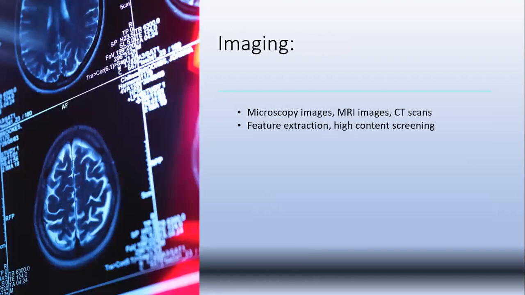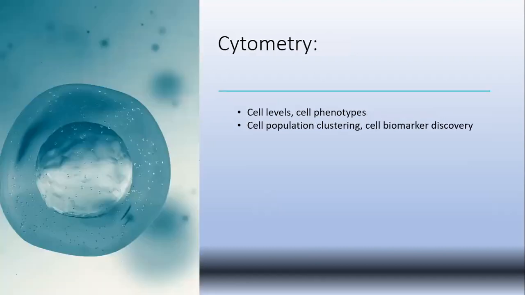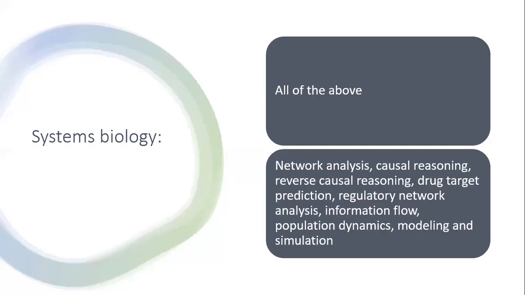In imaging, we focus on microscopy images, MRI images, CT scans, feature extraction, and high content screening. Cytometry is basically all about the cell, and in systems biology, we have to know